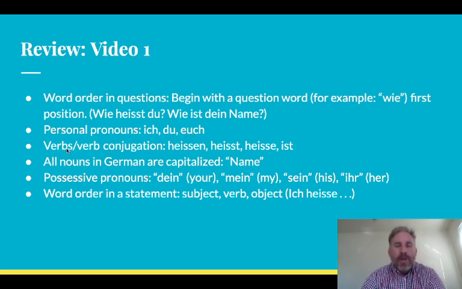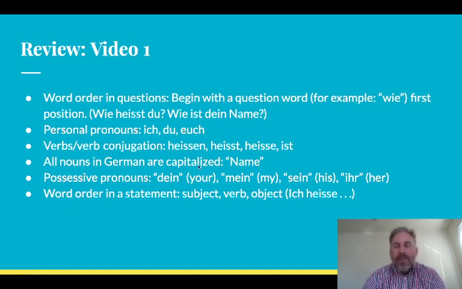Also, we learned about a couple different verbs. The verbs heißen and sein. Heißen means to be called, and sein means is. So here's a conjugated form of sein. And we also saw these forms. These are conjugated forms where you have these endings that change depending on the pronoun that precedes or comes after the verb. Okay, and we'll talk about verb conjugation in a later video also.